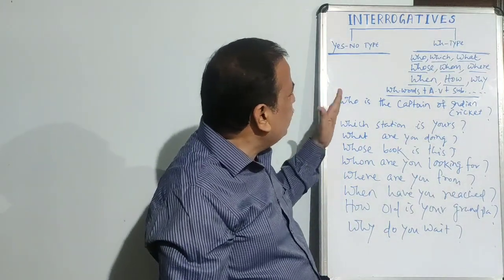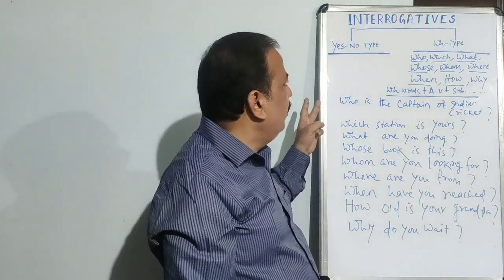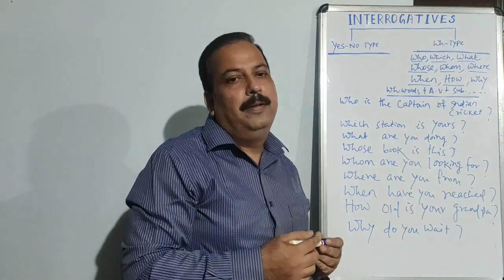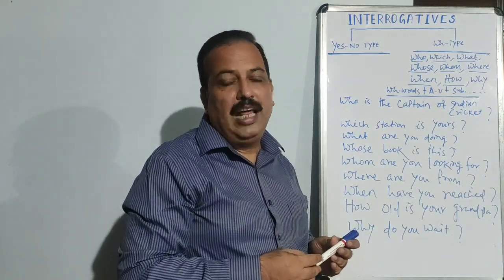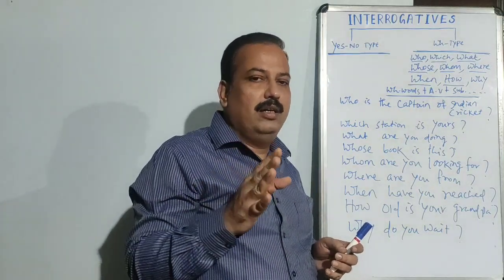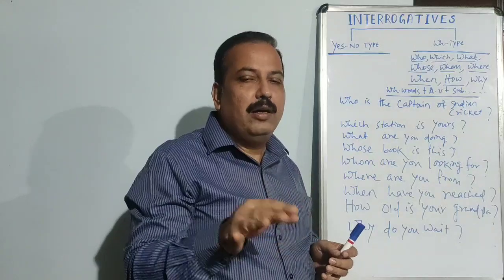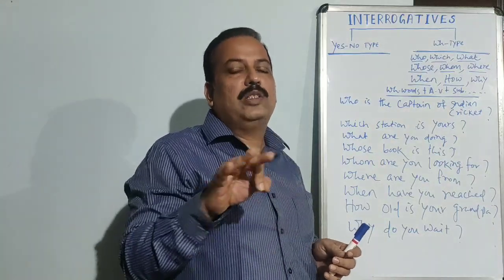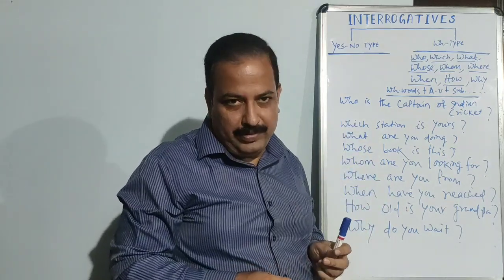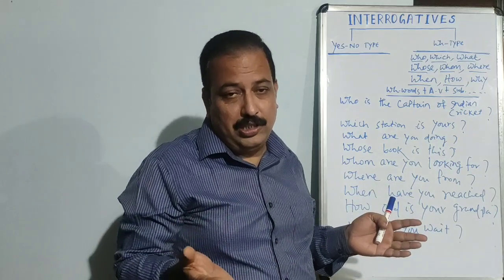So apart from these major two types of interrogatives, yes-no type and WH type, we will now move into another type of interrogative. It is not exactly an interrogative sentence, but that is what we call question tag. Question tags, we will discuss it in detail, how question tags are made and how it is linked with the interrogative sentences and how it is used in conversation usually.